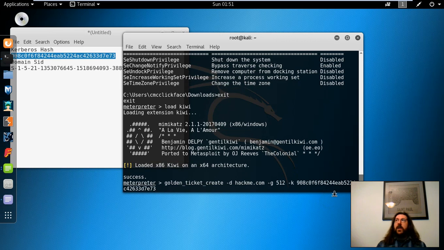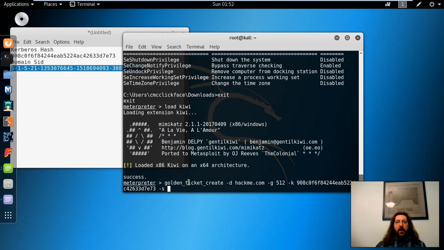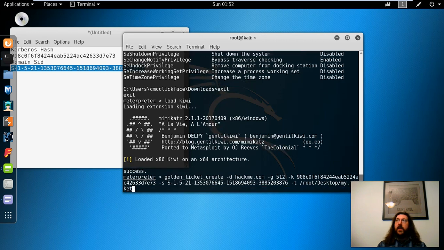And then, let's see, we got to give it a SID of the domain. We got to tell it a location to put the ticket that we're generating. So we'll do root ticket, and finally we have to give it a user.